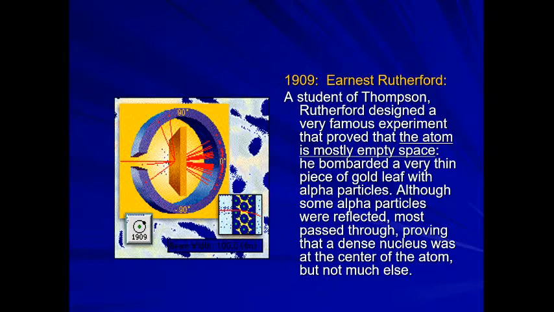Understood? So as per Rutherford's experiment, we can conclude that the atom consists of two parts. One is the nucleus and the second is the empty part, that is the extra nuclear part. And the nucleus is a small, heavy, positively charged body present in the center of the atom. That's why the rays, when they hit, were reflected back. When they hit, it means it is something which is very hard and dense. So can we say that the mass of the atom is concentrated in the center of the atom? Yes.